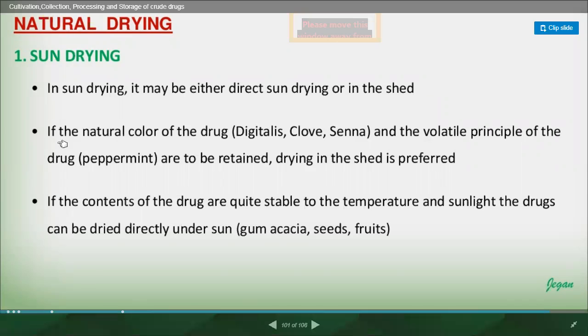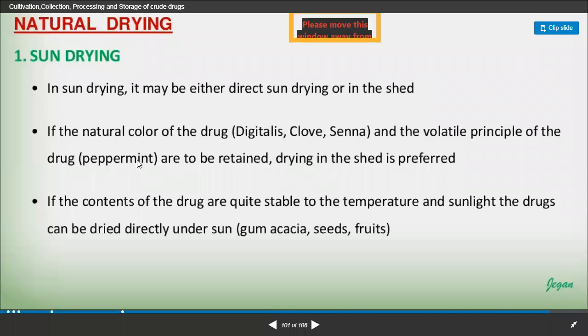and there we are going to display our crude drugs which we have collected. The next one: if the natural color of the drug, for example digitalis, clove, senna leaf, and the volatile principle of the drug like peppermint oil, are to be retained, drying in the shade is preferred. Why?